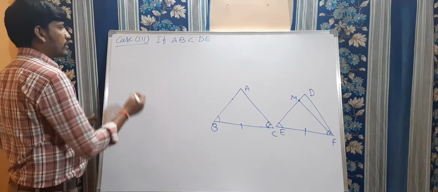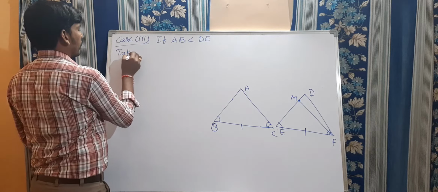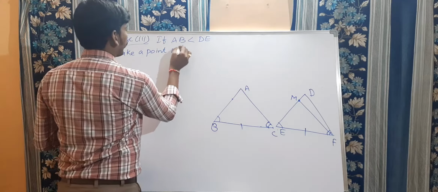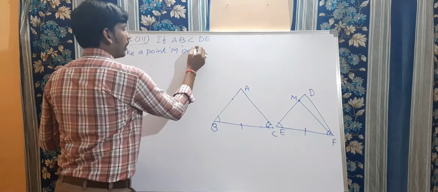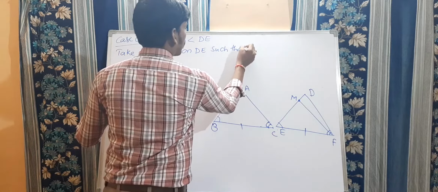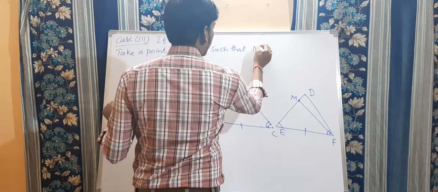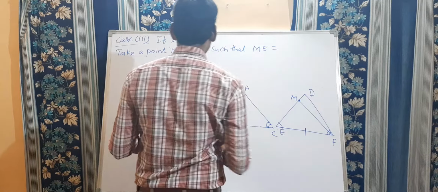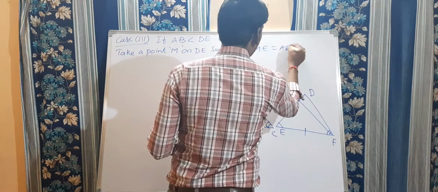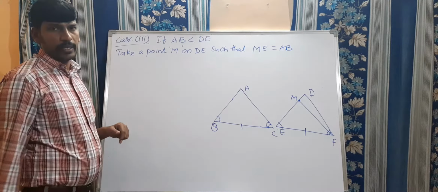Clear, my dears? So now take a point M on DE such that ME is equal to AB. ME is equal to AB.